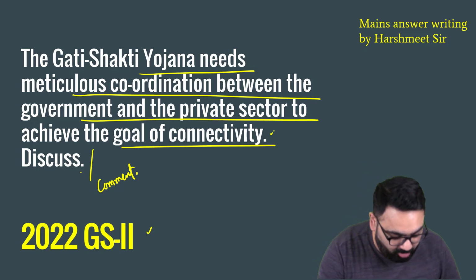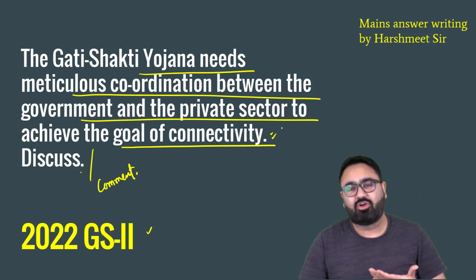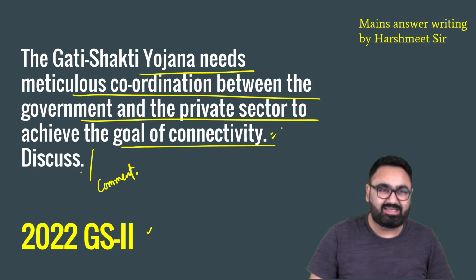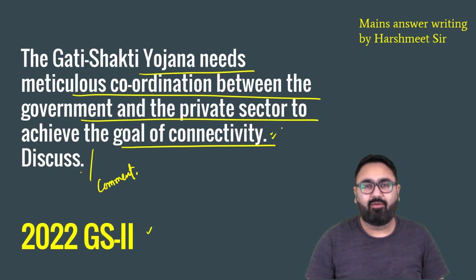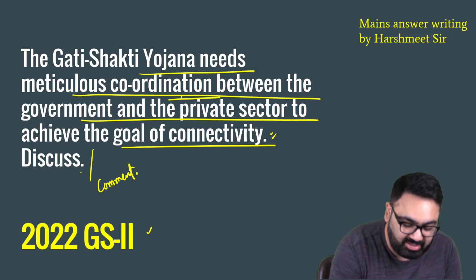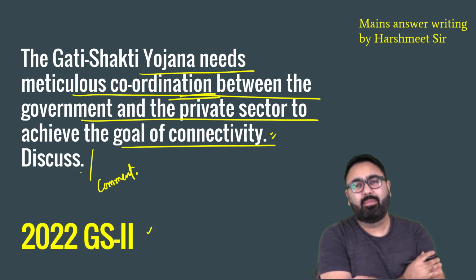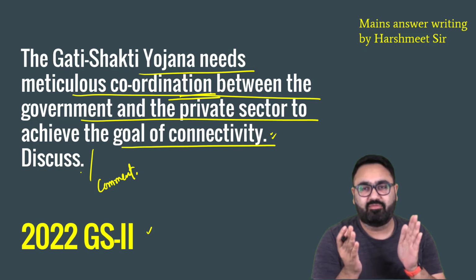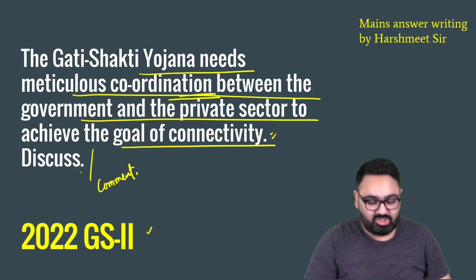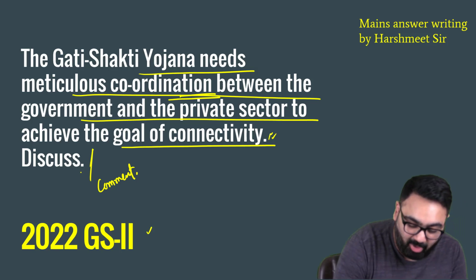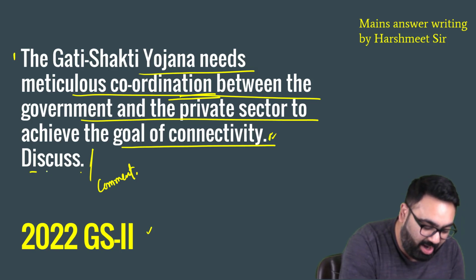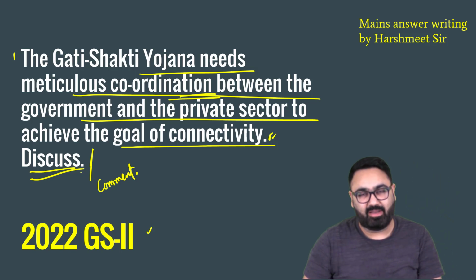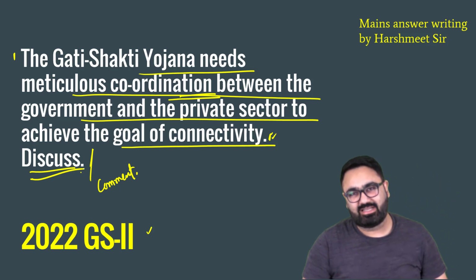It means elaborate a bit more on that, how will it work. So in these cases, what exactly do you have to write? First thing that you have to understand here, you have to tell how the coordination will be helpful, and then maybe you can give a contrasting view about how there are still limitations. It's easier to say that you can coordinate, but there are still certain limitations in the possible coordination between the government and the private sector. So in these kinds of questions, when they are not pinpointing a specific question, you have to elaborate on the given statement. That is how you can answer a discuss or comment type question.